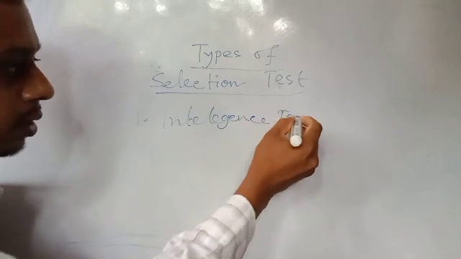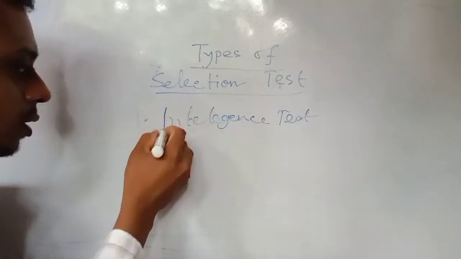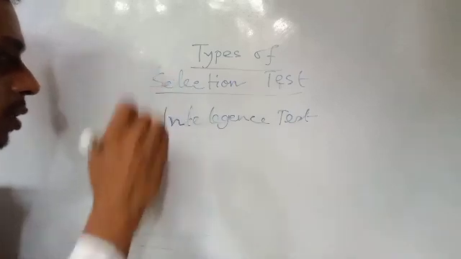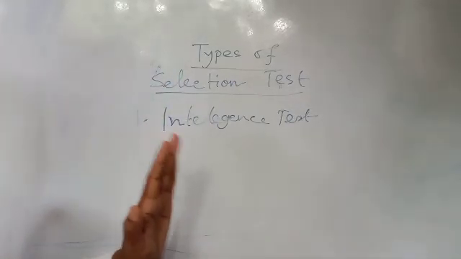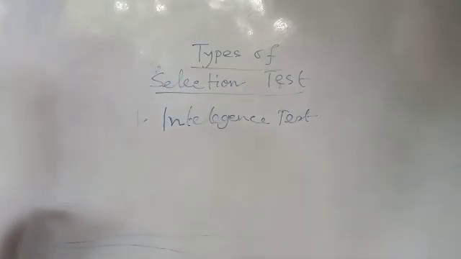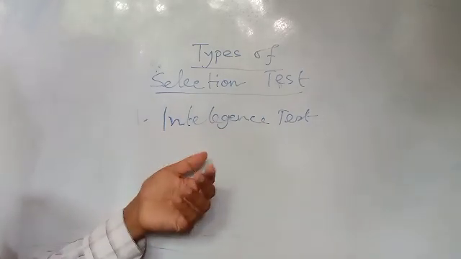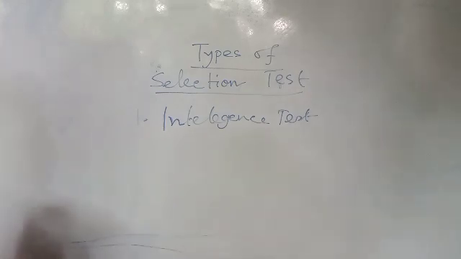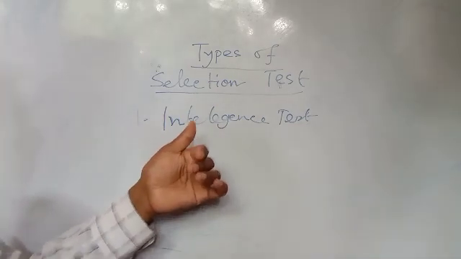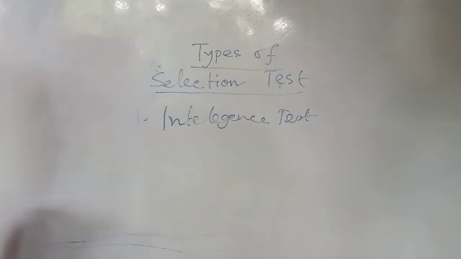Intelligence test. Suppose a person having very good knowledge can handle each and every type of problem, different types of work. That means the person is intelligent. So to evaluate the level of intelligence of the person whom we are going to select for the organization, we have to judge with the help of intelligence test.